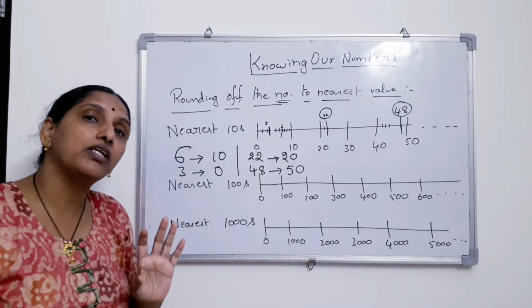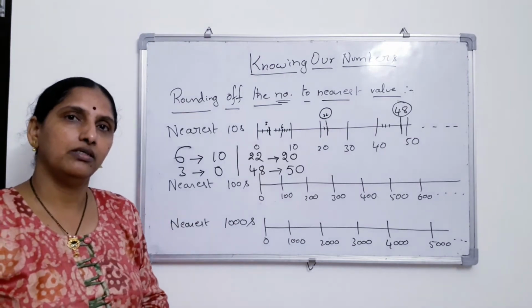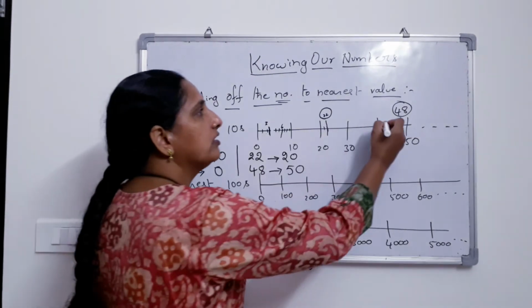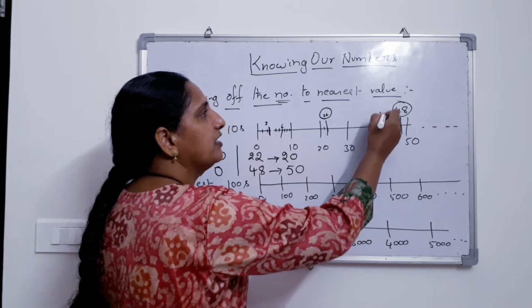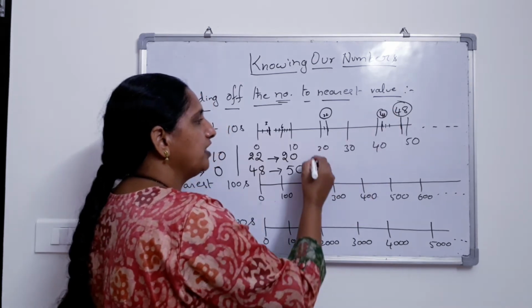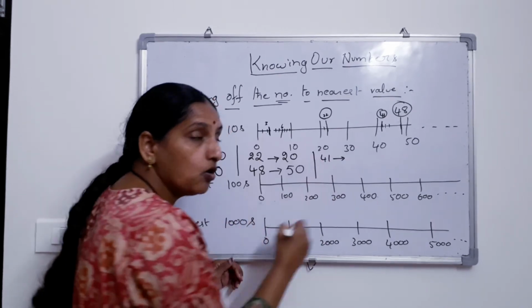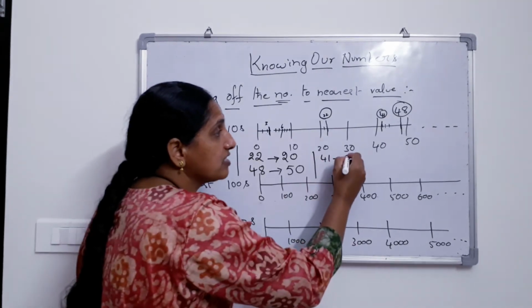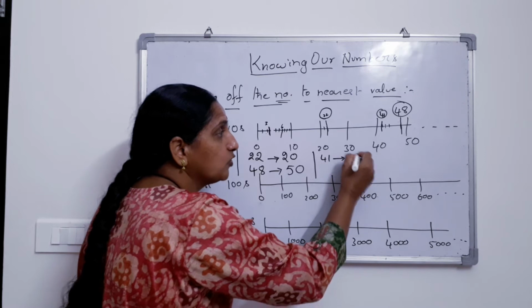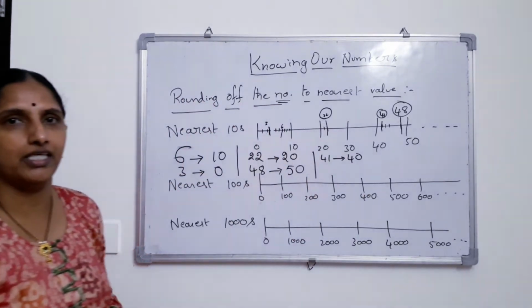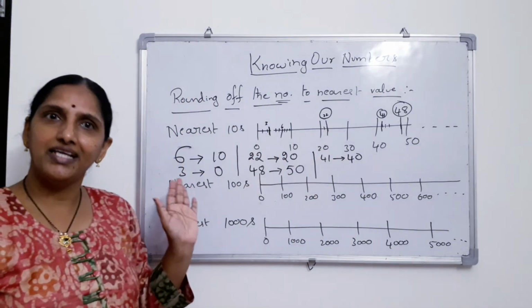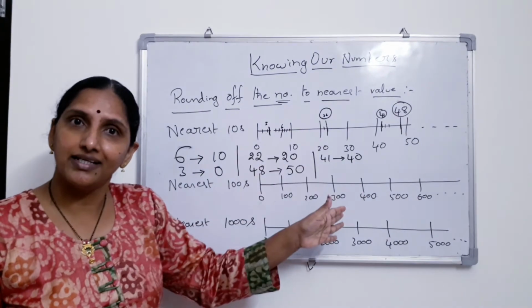Suppose I take 41, what happens? Very simple, ma'am, we know it. Here it comes, 41, very close to 40. So 41 is rounded off to the nearest 10 and that is going to be 40. Clear? Very easy if you try to understand it.